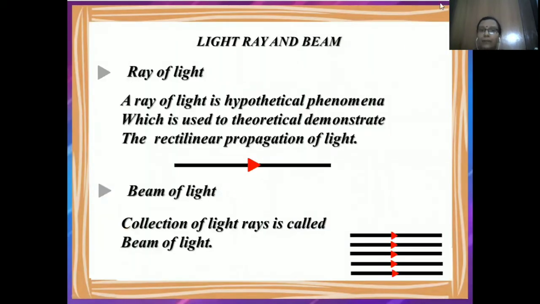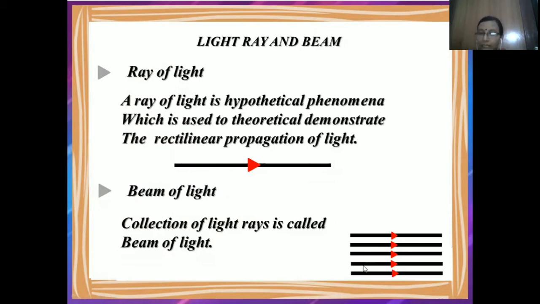Light ray and beam. The ray of light is a hypothetical phenomenon which is used for theoretical demonstration. The rectilinear propagation of light means that the ray of light travels in a straight line, which we represent with the help of an arrow. Now what is the beam of light? Beam of light is the collection of rays.